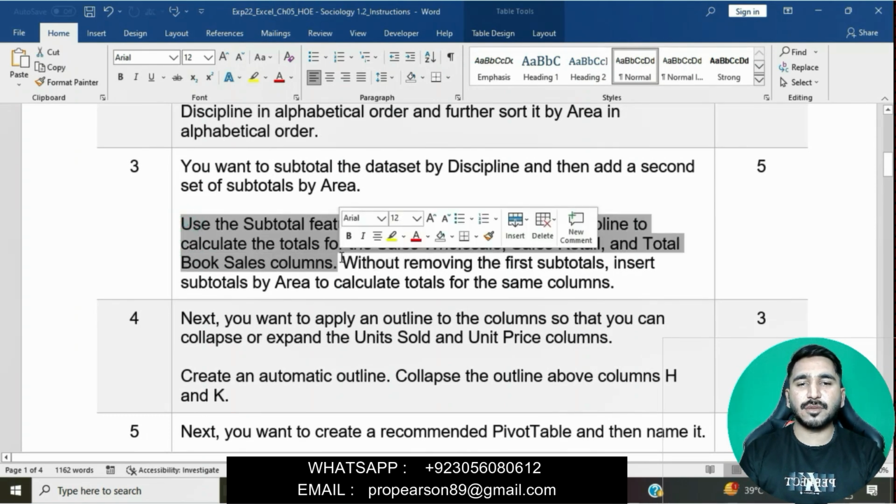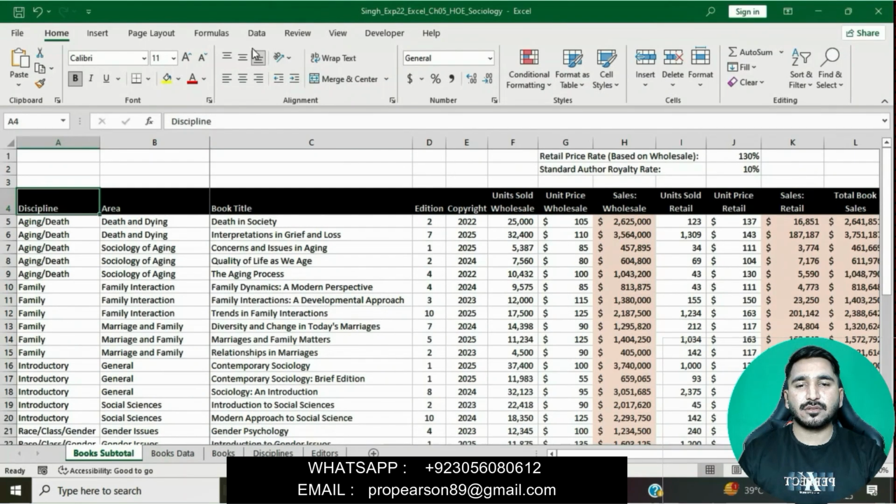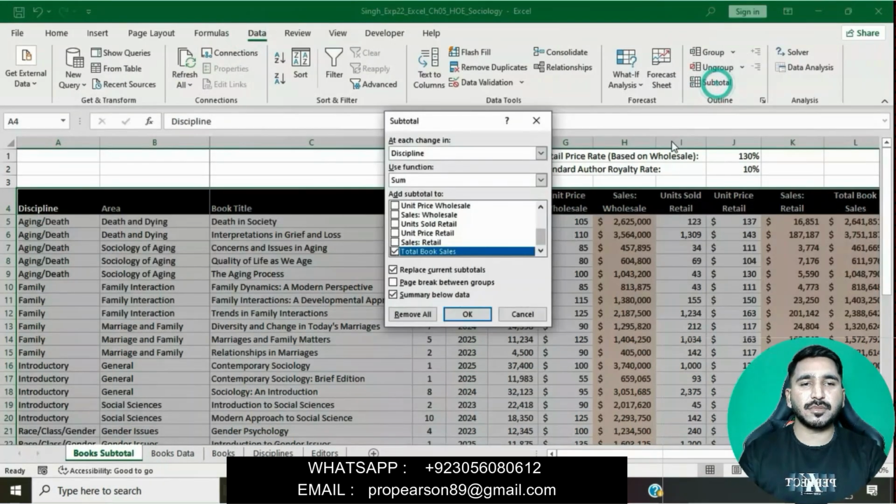Use the Subtotal feature to insert a subtotal row by discipline to calculate the total for the sales wholesale, sales retail, and total book sales columns. Simply go to the Data tab, then go to the Outline group, and click on Subtotal.